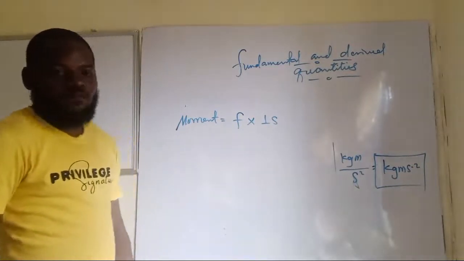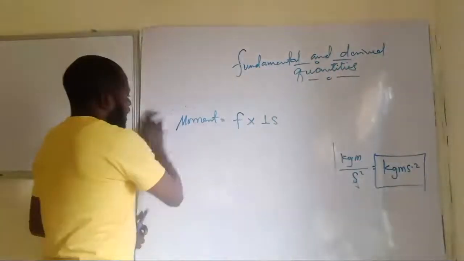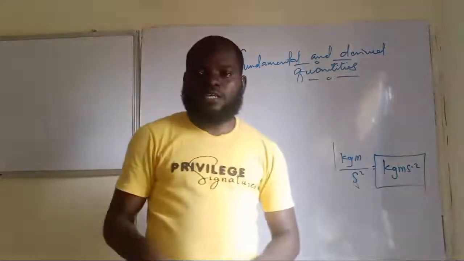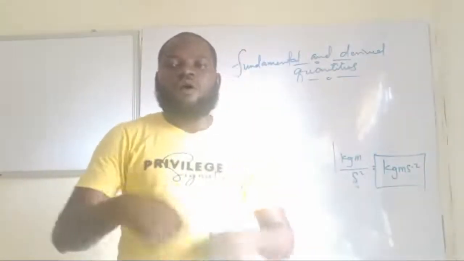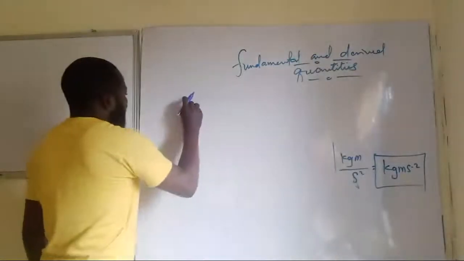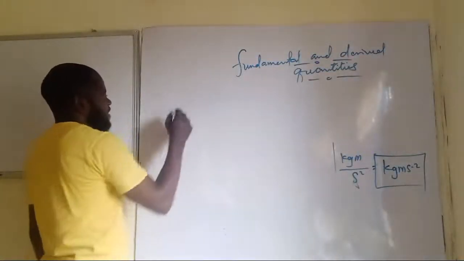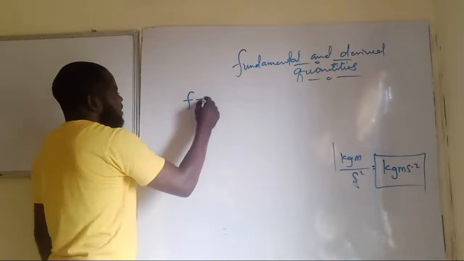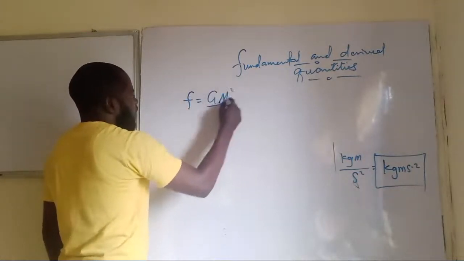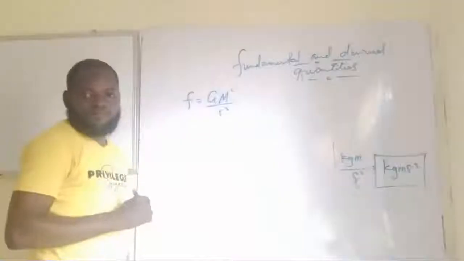Fine. So now let's move on to the next one, and that might be the last one we are going to consider, and that is the gravitational constant. How to find the dimension of gravitational constant. How do we get that? I'll recall that gravitational force is F equal to G m squared all over r squared.